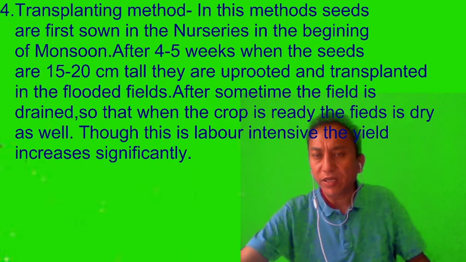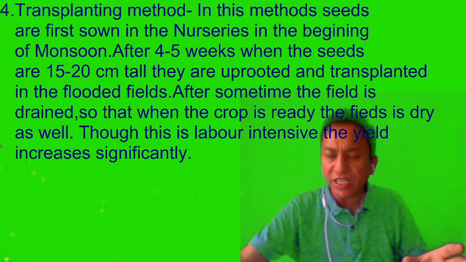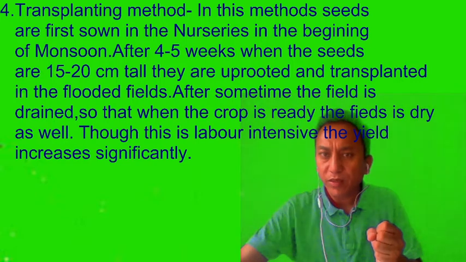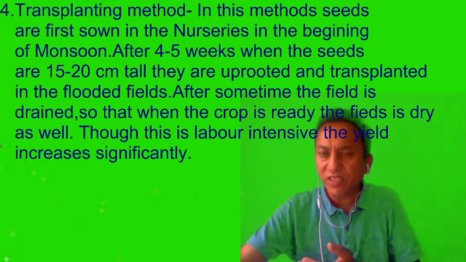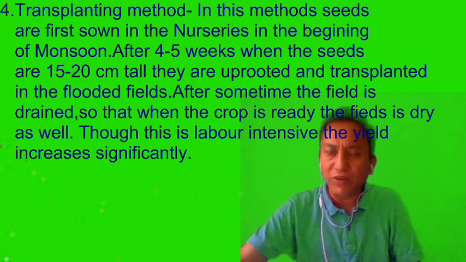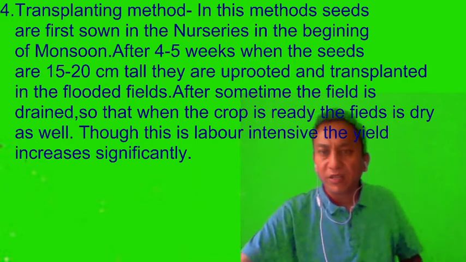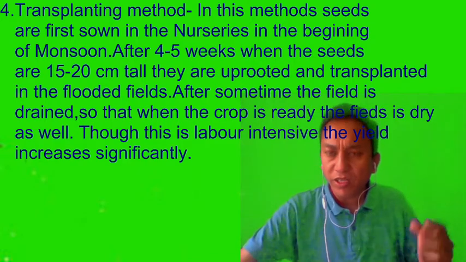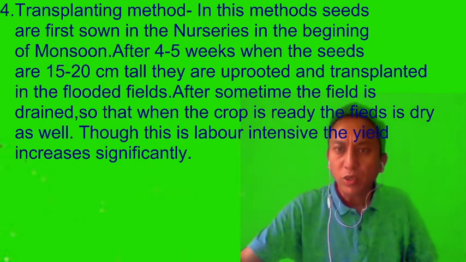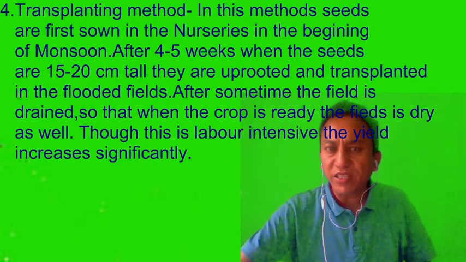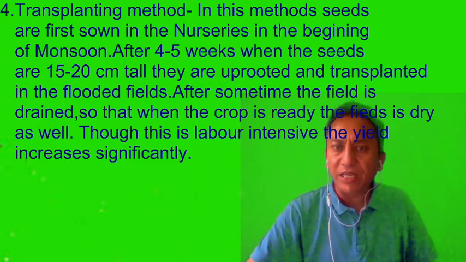So that is very, very important. In the initial stage, a lot of rainfall is required, but afterwards, when it grows, the fields are left dry. So by the time the harvesting season comes, the field is practically very dry, and it's very easy, not causing much difficulty for the farmers and not spoiling the crop as well. After some time, the field is drained so that when the crop is ready, the field is dry as well. Though this is labor intensive, the yield increases significantly.